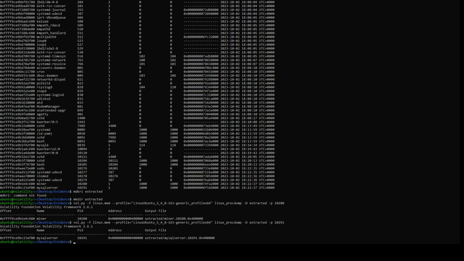ls extracted here. Okay, and then what? MD5 sum. Okay, the MD5 sum for both of these things. It looks like the MD5 sum is also not going to be shown here, so we're going to have to grab it. MD5 sum, and we're going to do extracted/minor.